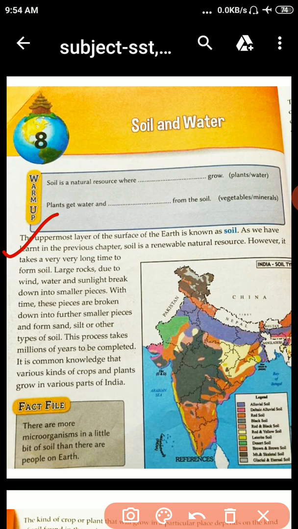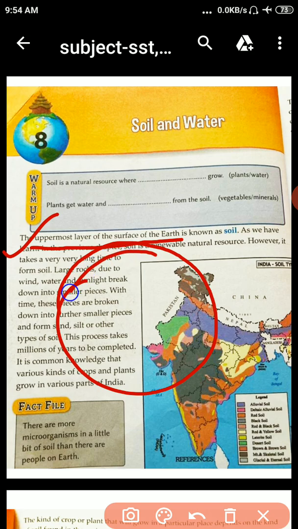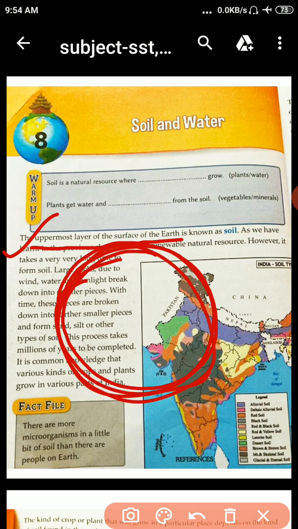For this, I will make a diagram. Students, this is a globe. Okay, and now the first line here: the uppermost layer of the surface of the earth is known as soil. This layer, we call it the crust also. Which layer is this? Upper layer. This is the upper layer of the earth. We call it the soil.